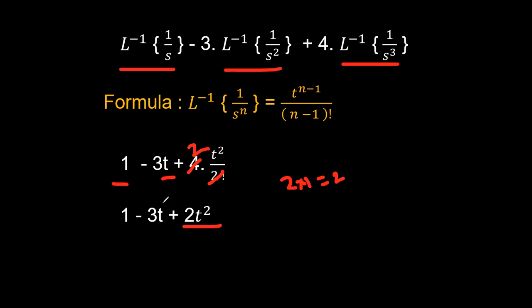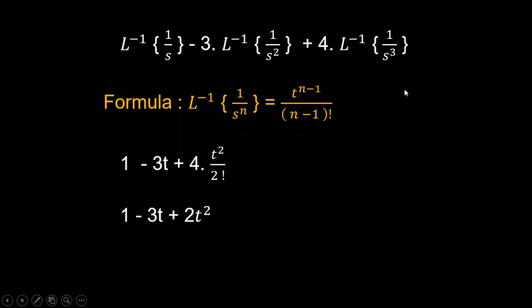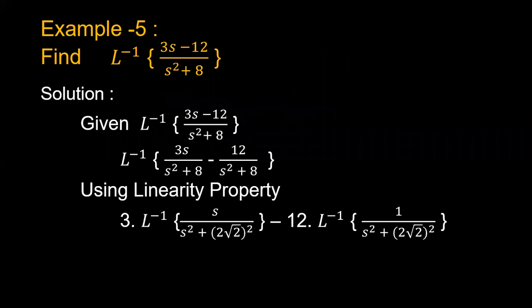Okay. 1 minus 3t will be kept the same. This is the way you have to simplify the given problems, whichever formula is suitable for the given function. So you have to compare with respect to that formula and simplify it. Okay. Next we'll go for one more problem on this.